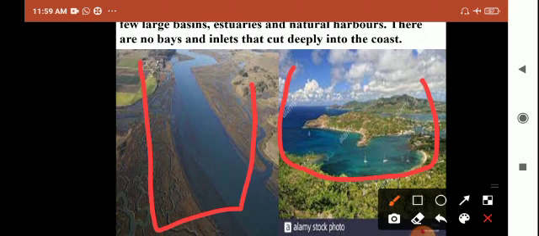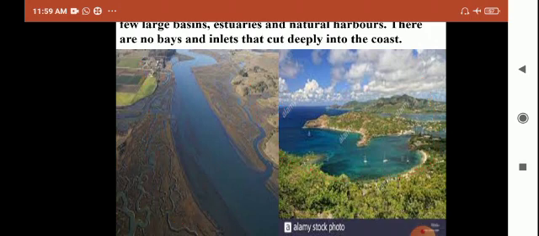There are no bays and inlets that cut deep into the coast. For example, we have the Bay of Bengal in India. So Africa does not have bays and inlets on its continent.